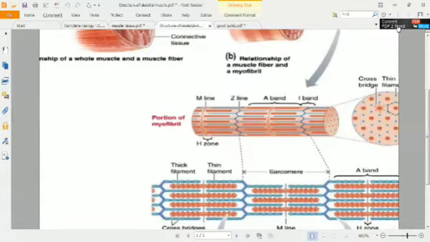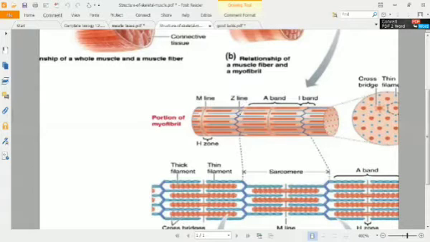These dark lines which you can see here are called myosin filaments, and the lighter ones, this blue, are called actin filaments. You can see one more line, that zigzag line, the Z line. These lines join the actin filaments of one side with the other side.